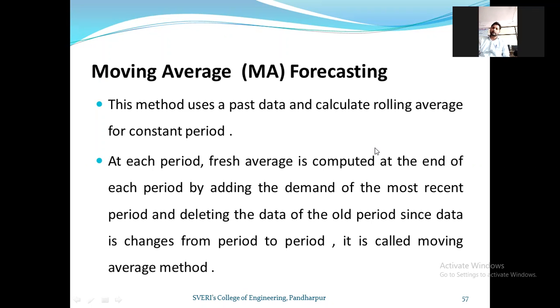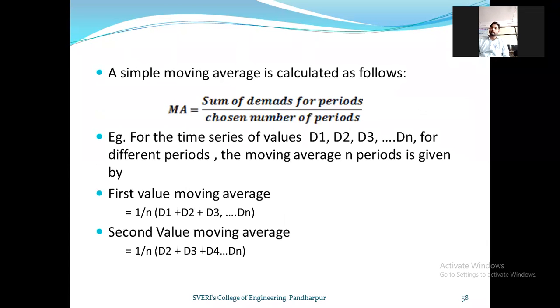I have just explained how we are deleting the previous data while taking the next average. The effect of that data will impact the next forecasting, and that is nothing but a moving average. So what is meant by simple moving average? As I have shown you, we are adding the data or the demand and dividing by the number of data points we have selected. That is nothing but a moving average.